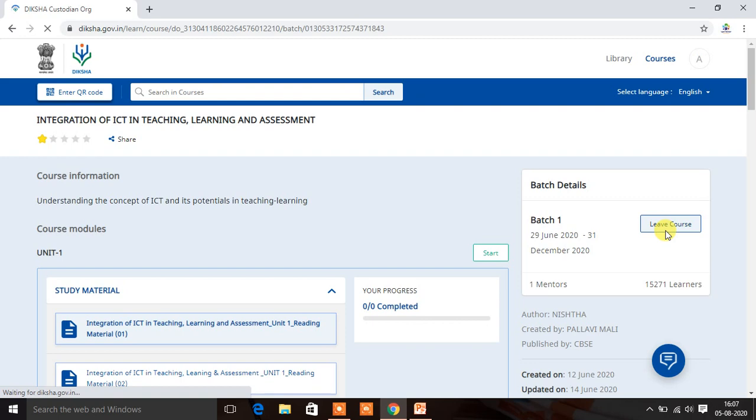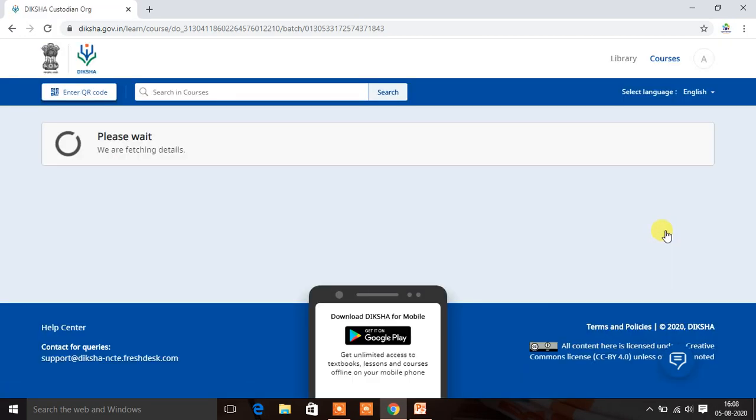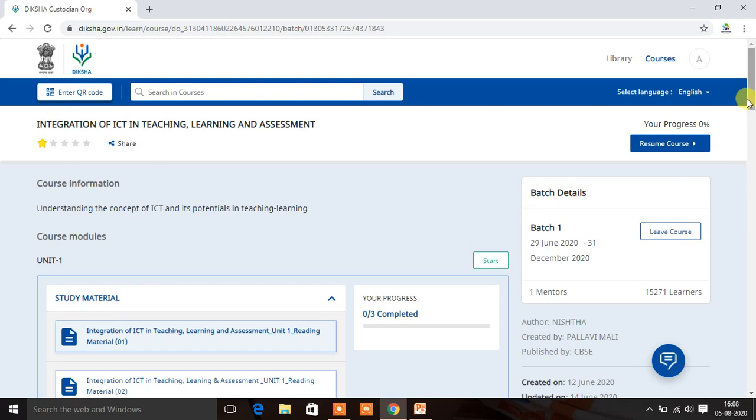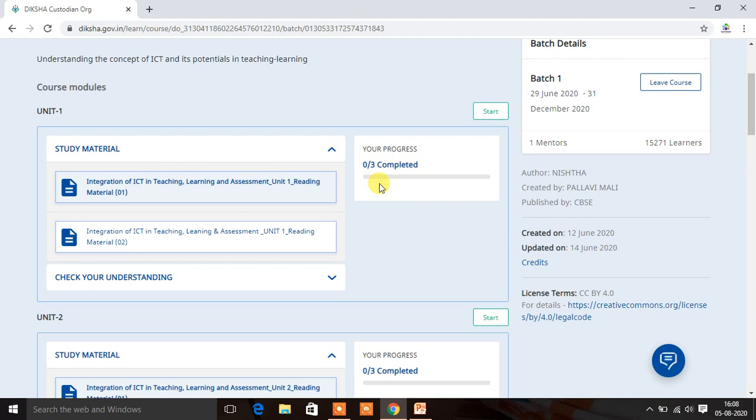After clicking on join courses, you can see one more portal is there. We are already joined here. Now you have to check your progress, how many levels you have completed. First unit in first course modules, in unit 1, you can attend this course, integration of ICT in teaching, learning, assessment, unit 1, that is reading material. You have to read it.